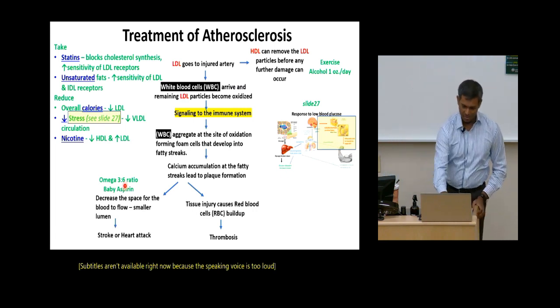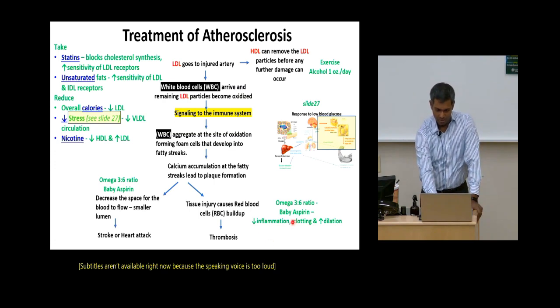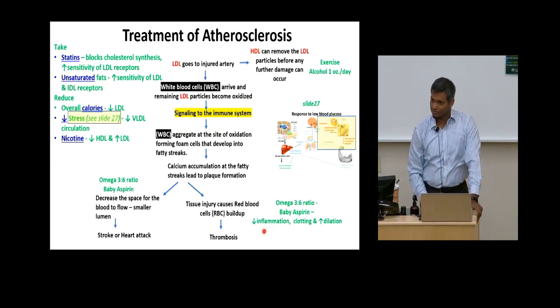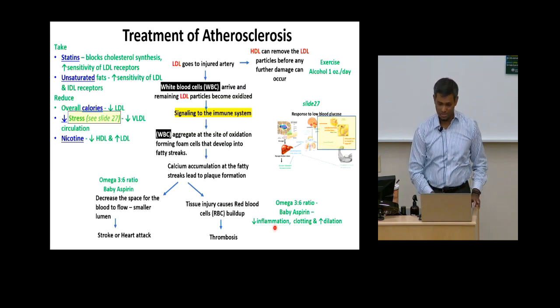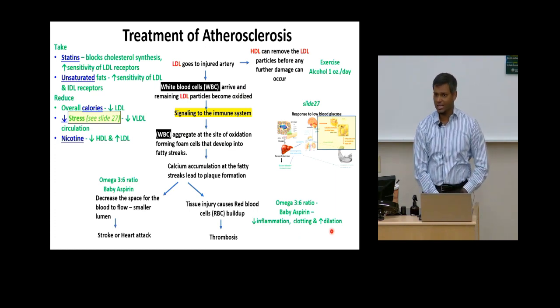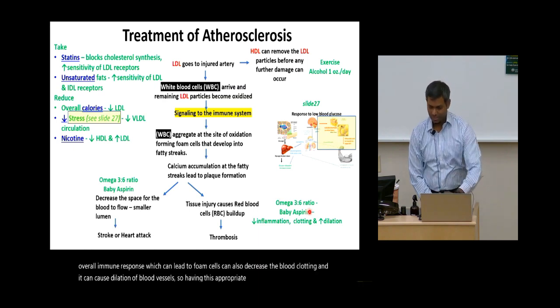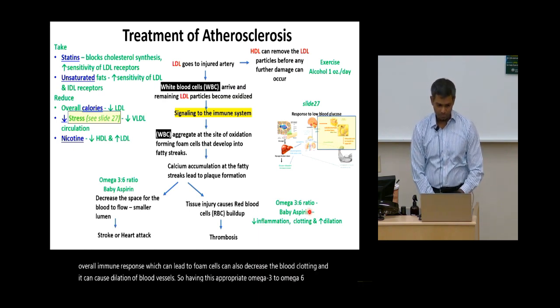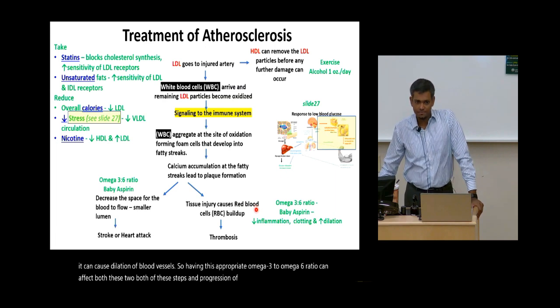Whereas omega-3 fatty acids are in foods like fish, and they help to reduce inflammation, which refers to the overall immune response that can lead to foam cells. It can also decrease blood clotting, and it can cause dilation of blood vessels. So having this appropriate omega-3 to omega-6 ratio can affect both of these steps in the progression of atherosclerosis.